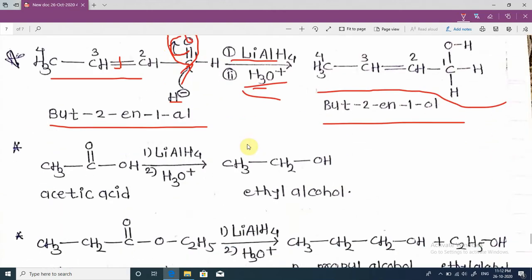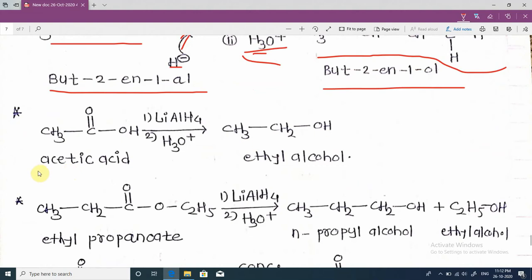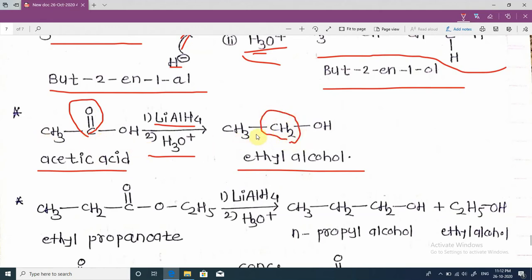Next, when acetic acid is reduced in the presence of lithium aluminum hydride and H2O+, ethyl alcohol is formed. The carbonyl group of acetic acid is converted into a CH2 group by using lithium aluminum hydride.